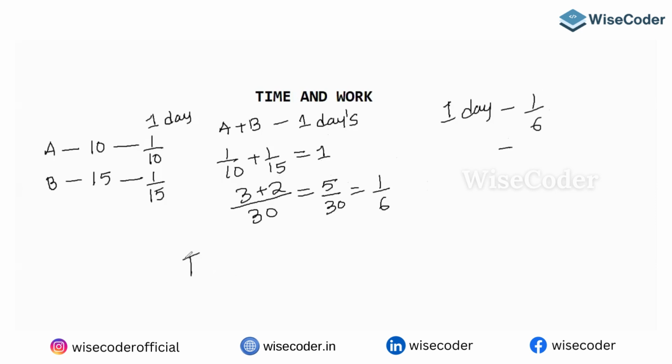If 1/6 goes to the other side, it becomes 6. So the full work equals 6 days. So this is called method 1.